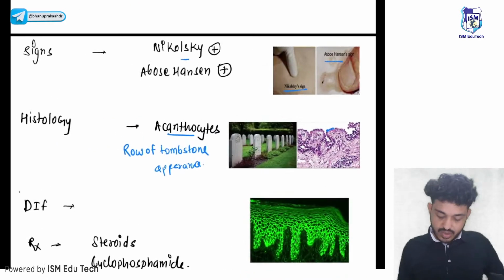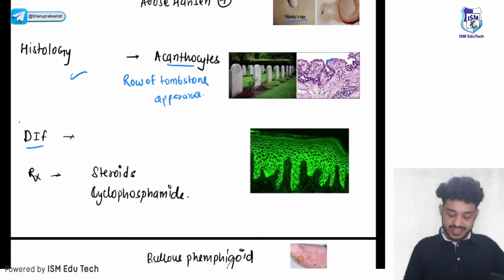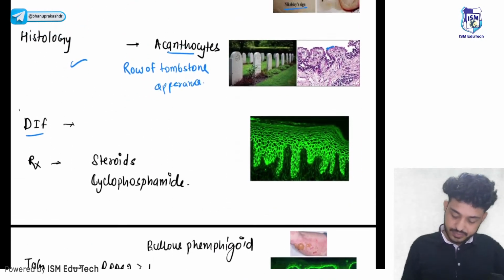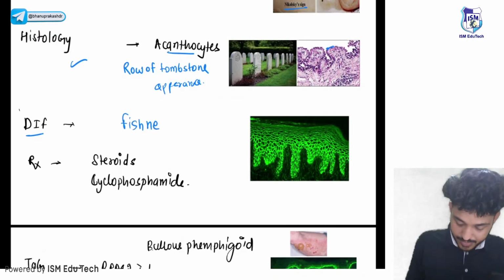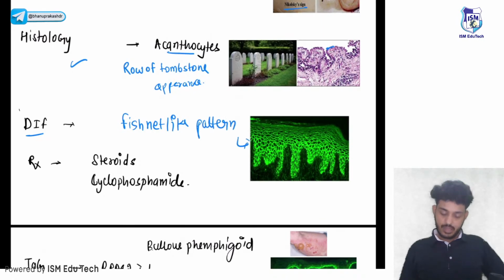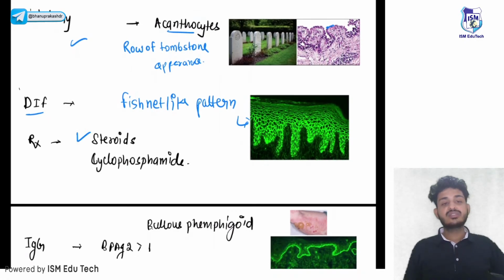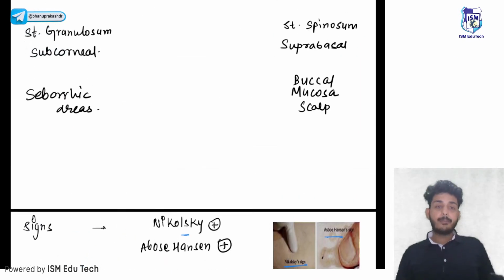All right. So this is your histology part. In DIF, what we will see? In DIF, we will see a fishnet-like pattern. Okay. And the treatment will be steroids along with cyclophosphamide; rituximab we can use. Okay. So this is all about the pemphigus part.